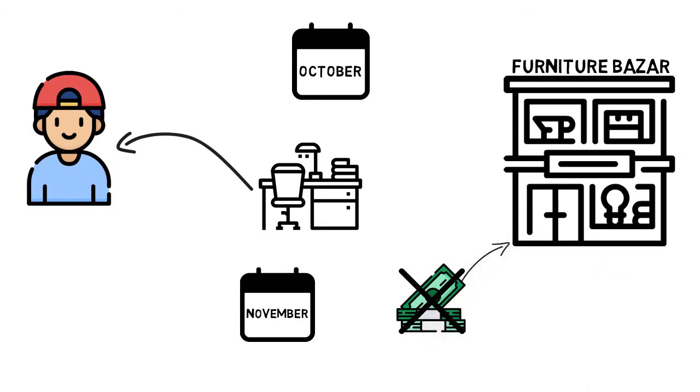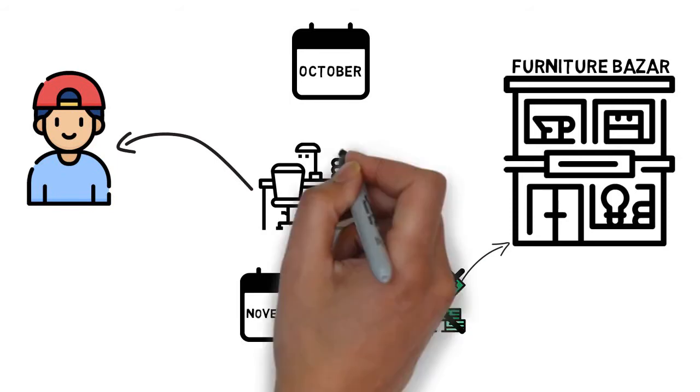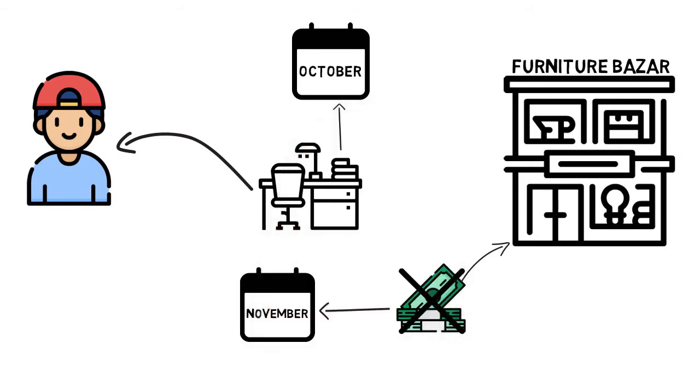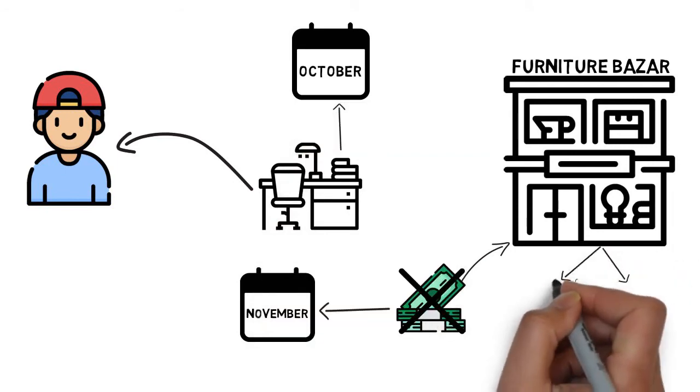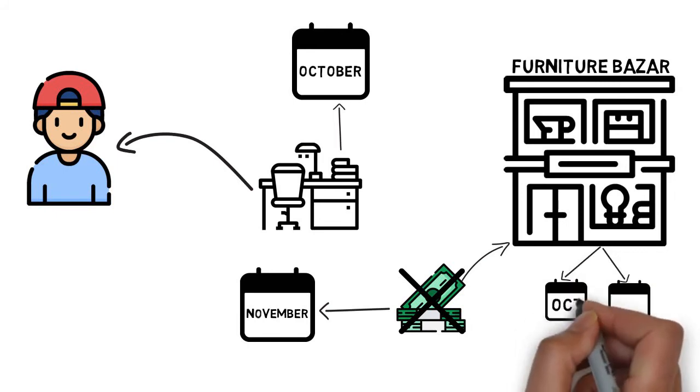So David will pay the money in the month of November but has received the delivery of the table in the month of October itself. So when will Furniture Bazaar record this transaction, in the month of October or in the month of November?